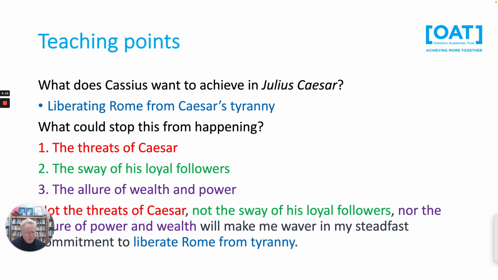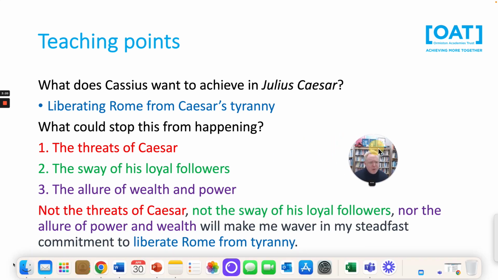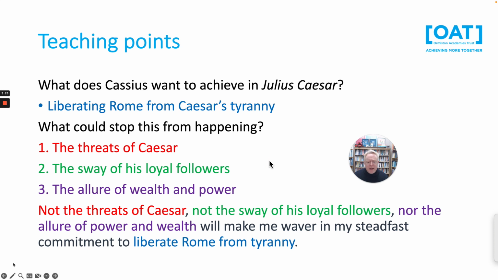And then I'll just move my head out of the way so we can see this a little bit more clearly. You can see there, obstacle 1, not the threats of Caesar. And then we've got another not the sway of his loyal followers. That could be a nor instead. It's arguable which way around you do it. Nor the allure of power and wealth will make me waver in my steadfast commitment to liberate Rome from tyranny. And there we've got the whole thing put together.